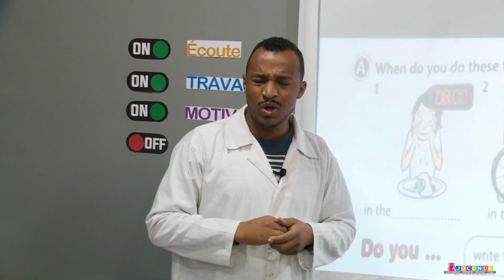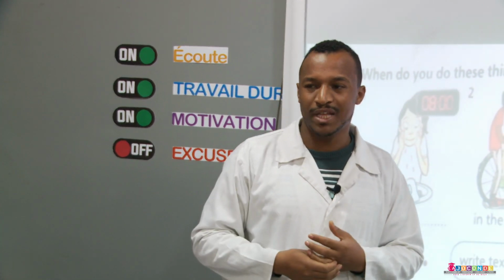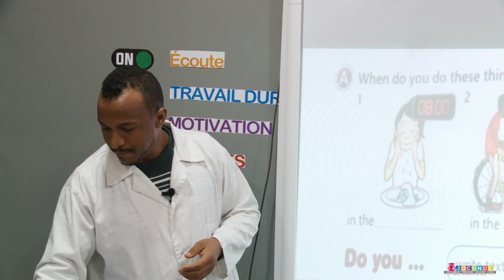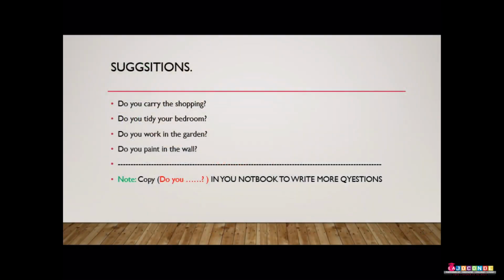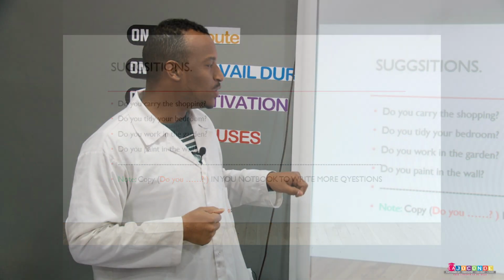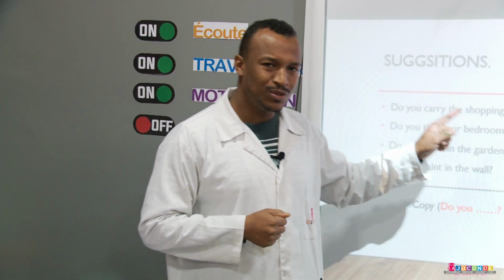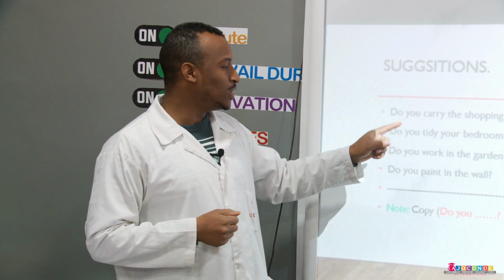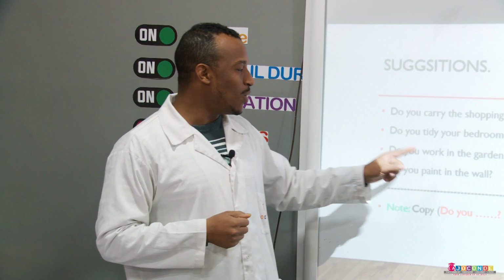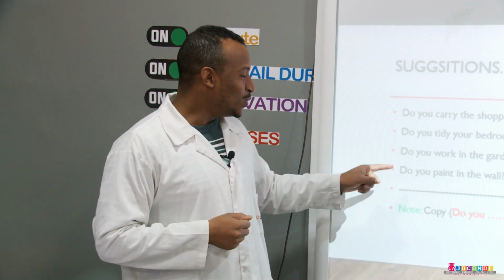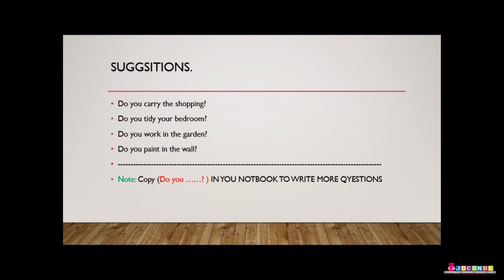So, now what is important and what should you understand from that lesson? Here are some suggestions according to what we saw in the previous slide. To ask questions, you always have to use "do you". Do you carry the shopping? Do you tidy your bedroom? Do you work in the garden? Do you paint the wall? So here, what did you understand from this slide?